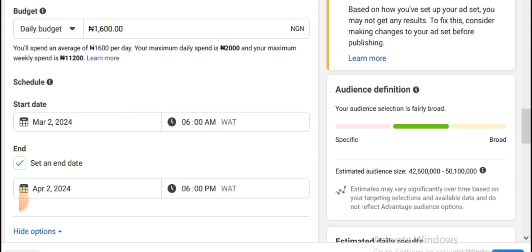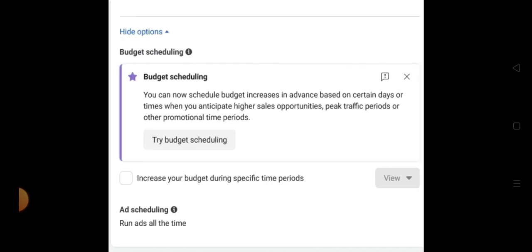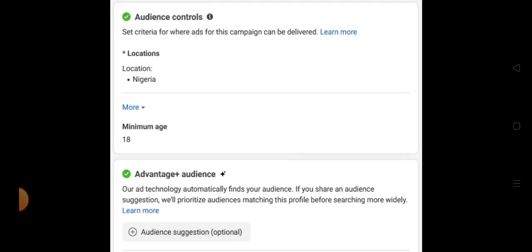All right, let's move to the next thing. There are various ways of doing it, but this is the Layorian method of setting up Facebook ads. On this page, I'm not going to do anything, I'm just going to keep scrolling down. Here we have audience control. This is where you set your audience, the location, the age, and things like that.